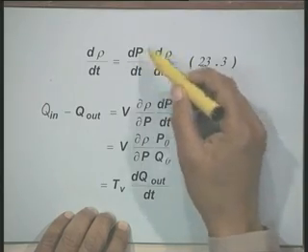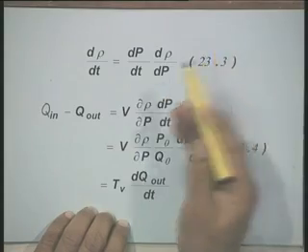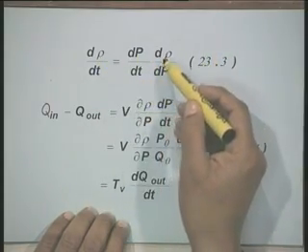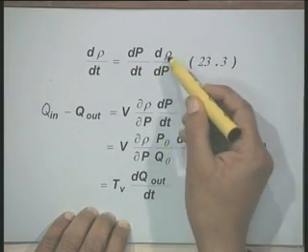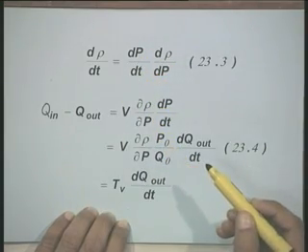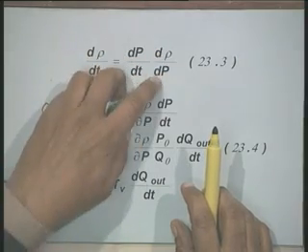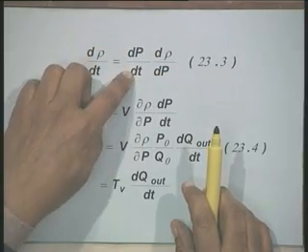This chain rule type of relation we have written, that d rho by dt is equal to dp by dt into d rho by dp. It is better if you write d rho by dt as d rho by dp into dp by dt.